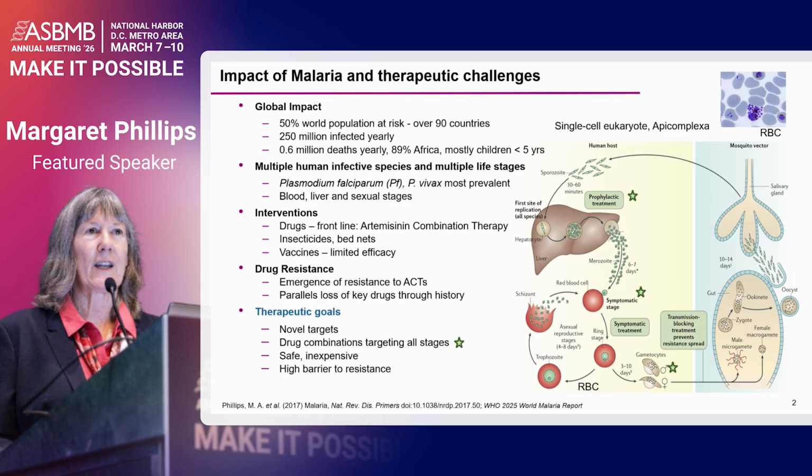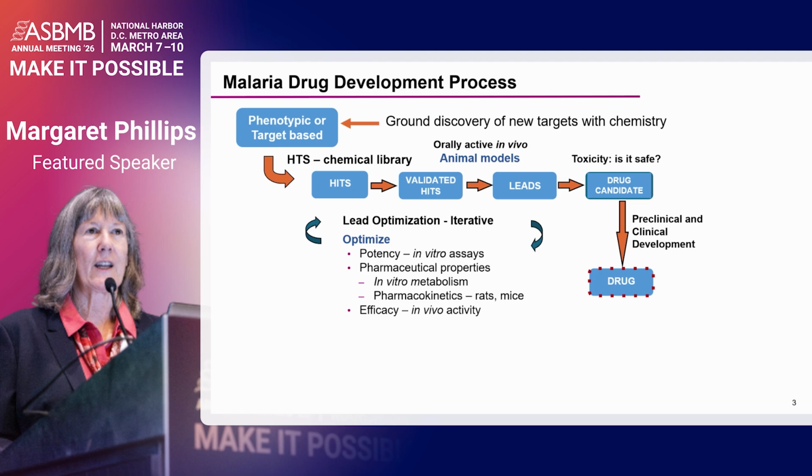So our therapeutic goals really are to identify novel targets so that we won't share resistance with something that's already in the field, and to use drug combinations to help slow down resistance, to try to target all stages if we can within that combination, obviously safe and inexpensive, and with potentially a high barrier to resistance being something else that can help.